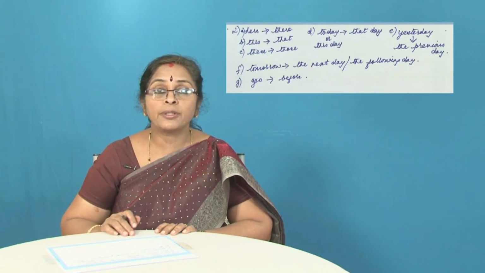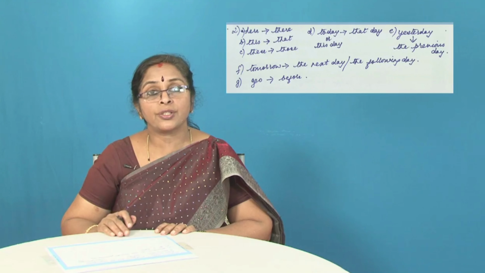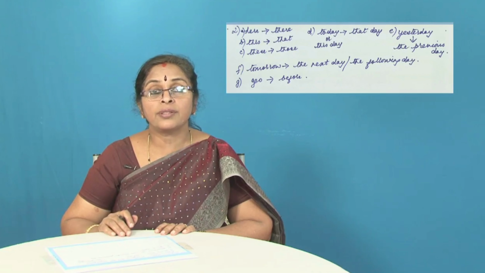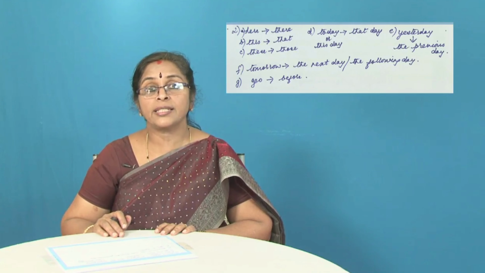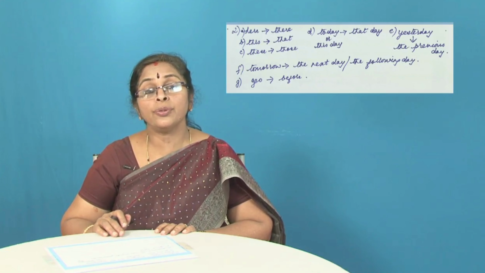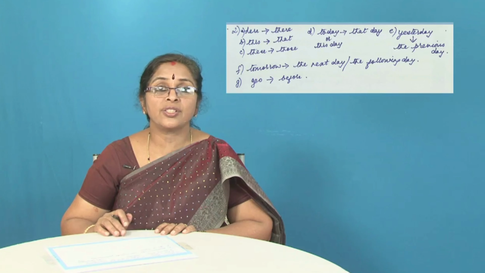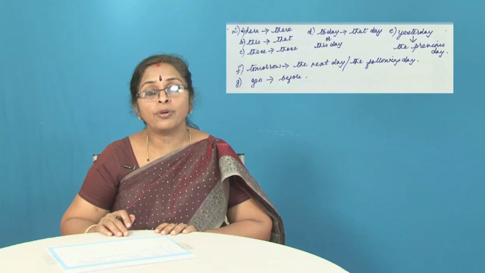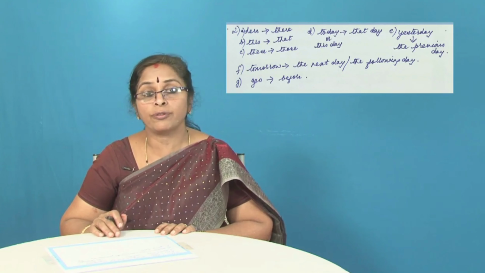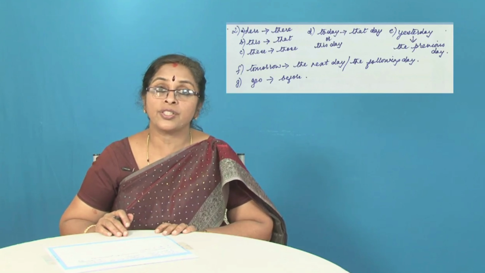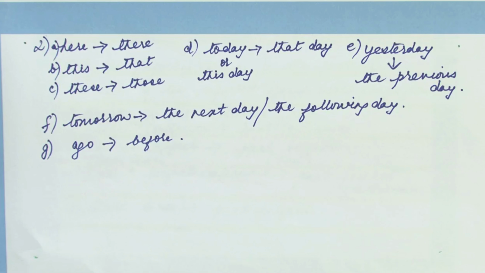And rule number 2 is, here changes to there, today or this day changes to that day, this changes to that, these changes to those, yesterday changes to the previous day, tomorrow changes to the next day or the following day, and ago changes to before. Shall we move on to the next example, students?